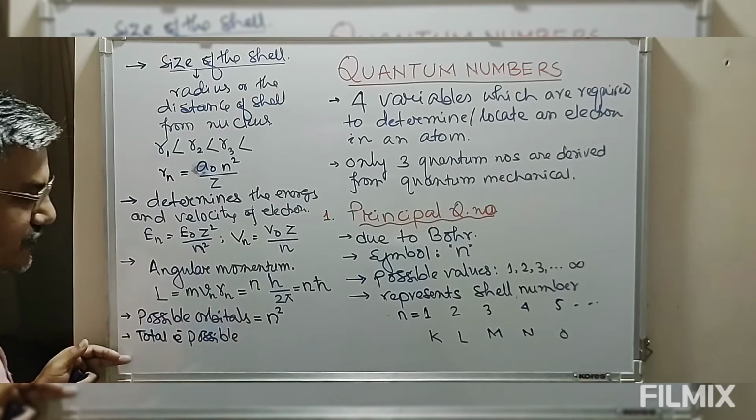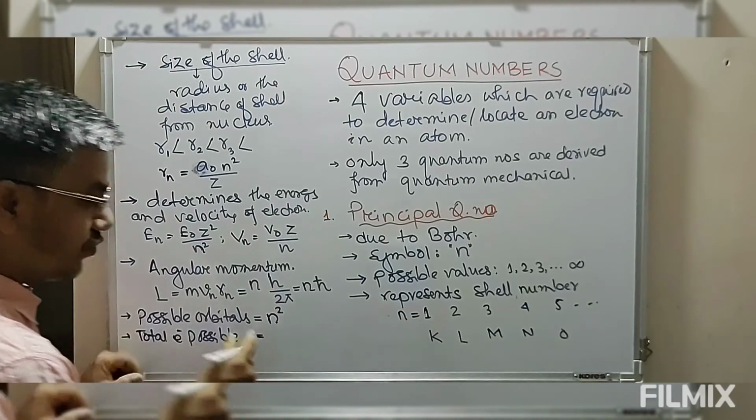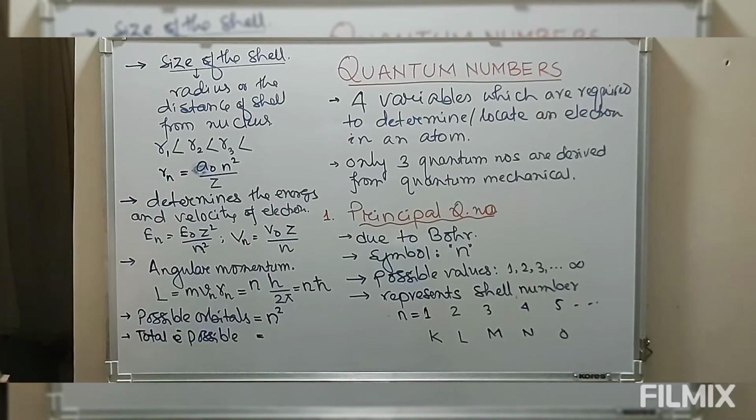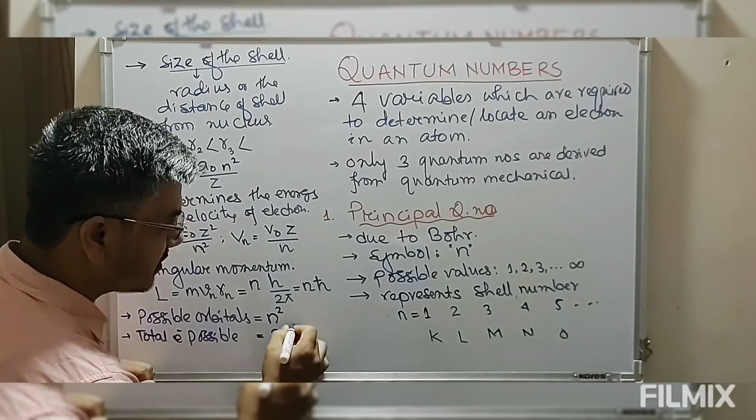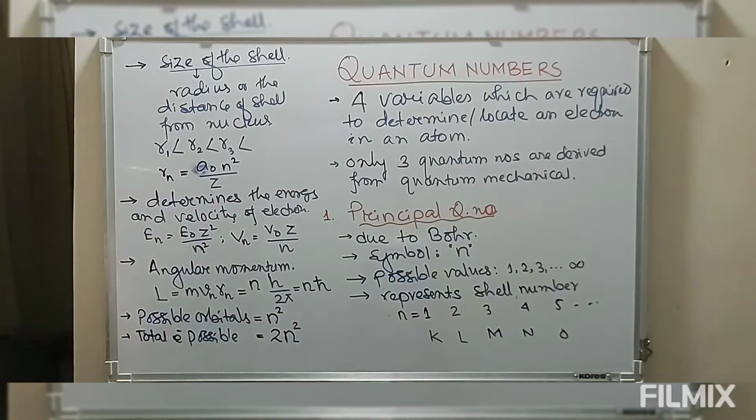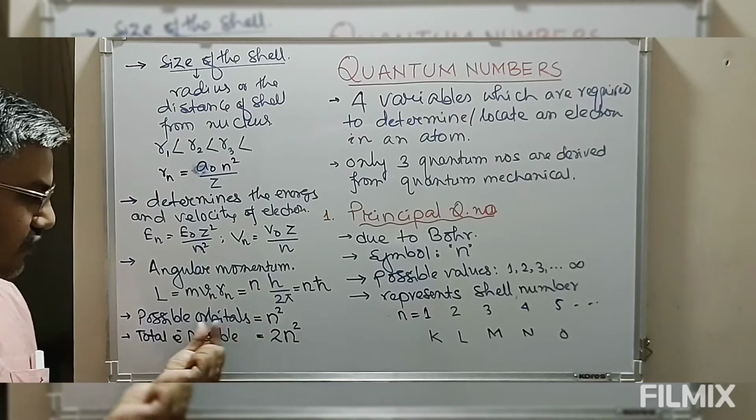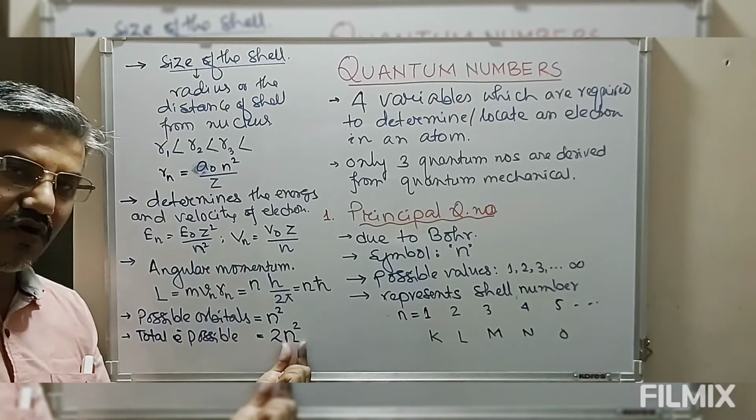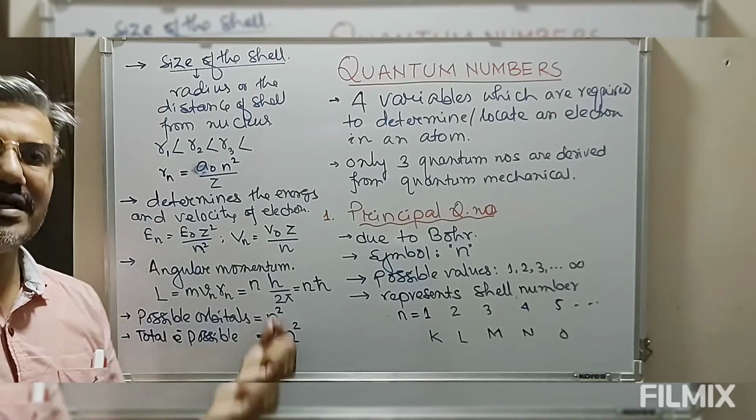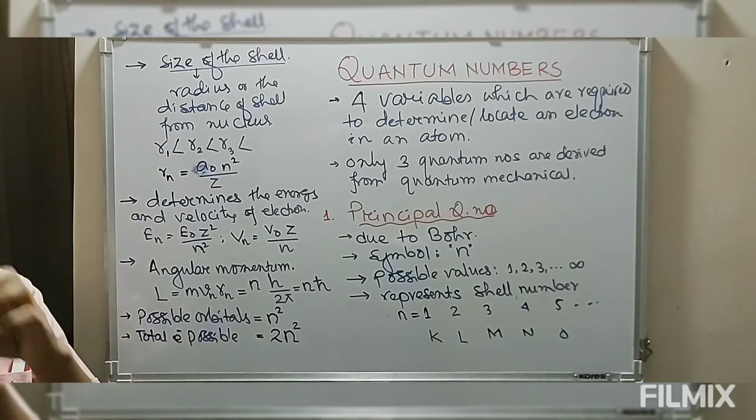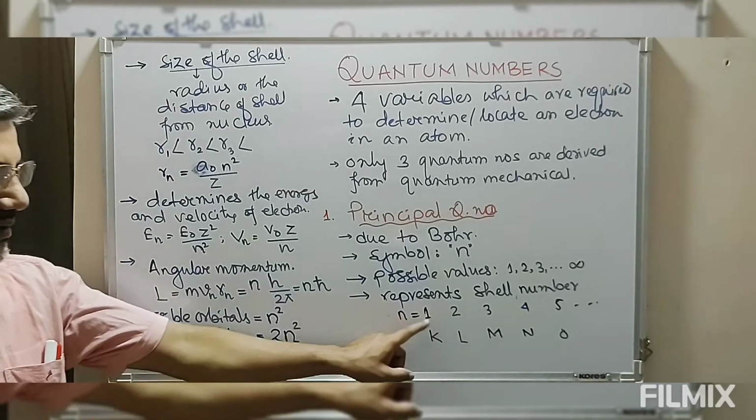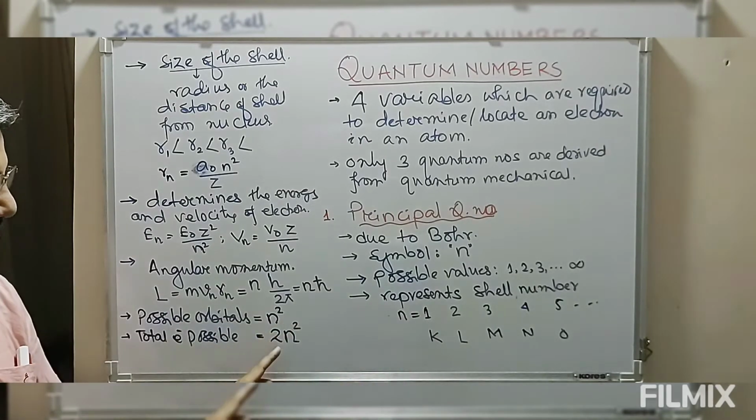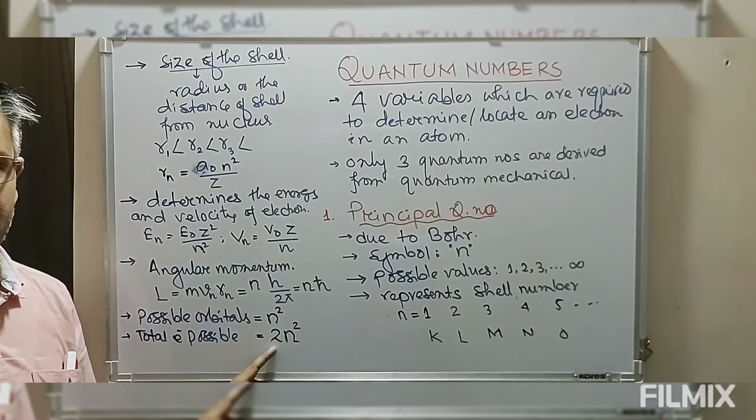Total electrons possible in a shell. We are discussing how many electrons can be placed in a given shell. The total number of electrons possible in a shell is 2 times the number of orbitals. So n square is the possible number of orbitals, multiplied by 2. So we say the total number of electrons possible for a given value of n is 2n square. First shell, how many electrons are possible? 2 electrons can be placed in the first shell.